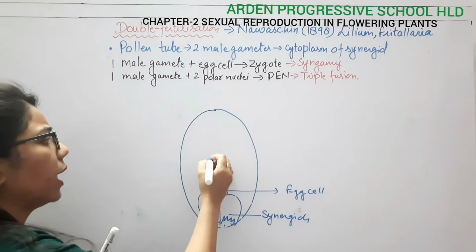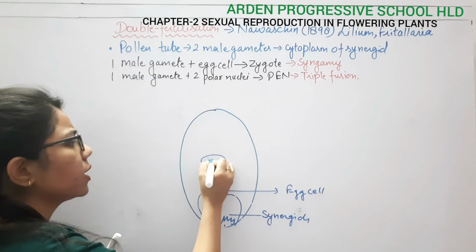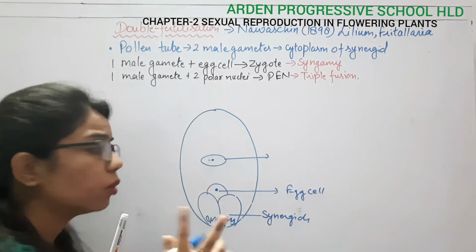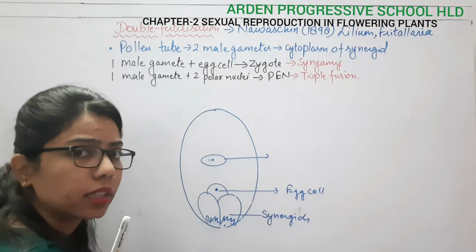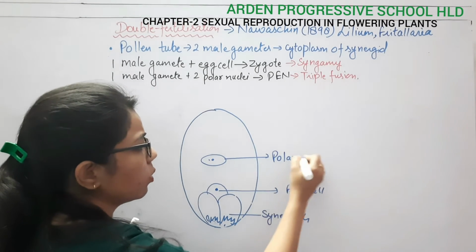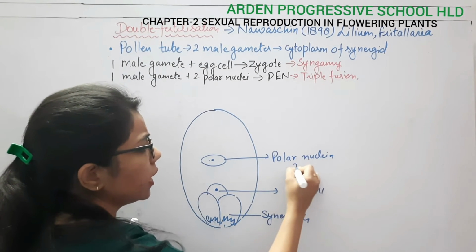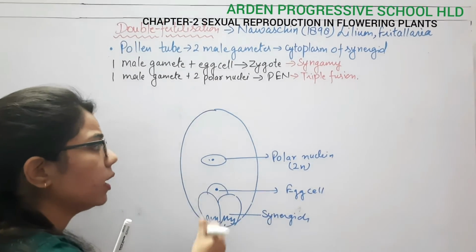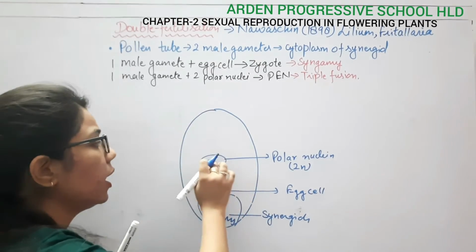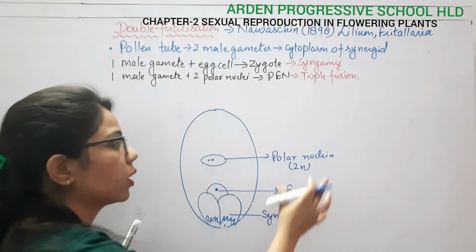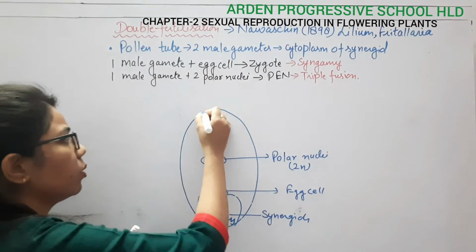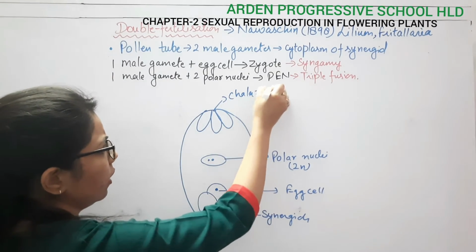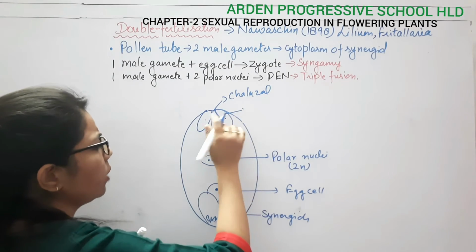Here at the center we have formed the secondary nucleus, after the fusion of these two polar nuclei. These are known as polar nuclei, which are diploid. Why? Because once the pollen tube reaches here, the antipodal cells will degenerate, but the polar nuclei will get fused. Here you can see antipodal cells, which are present at the chalazal end.